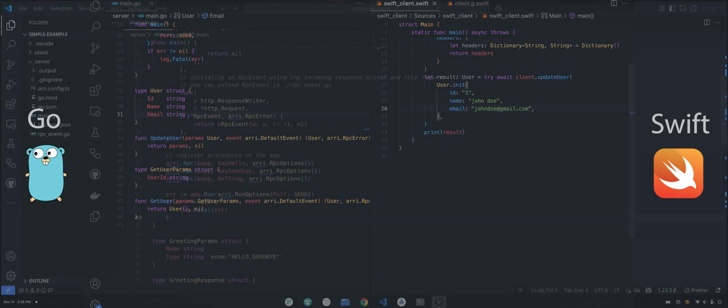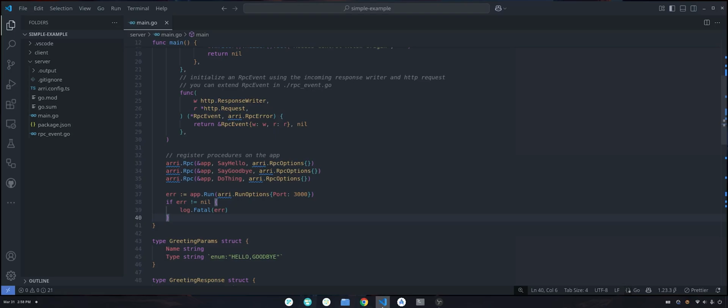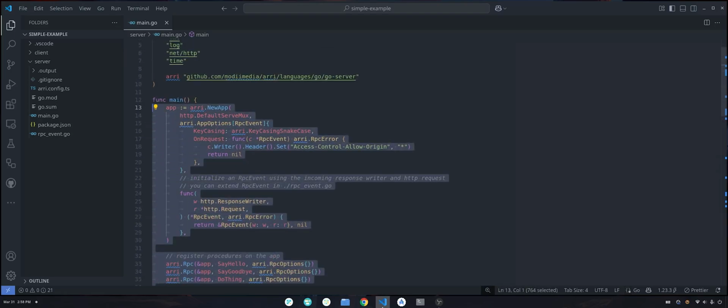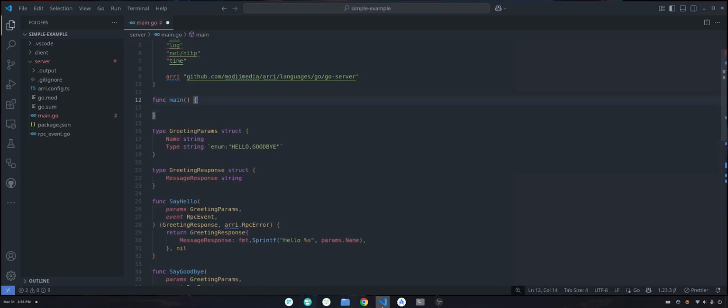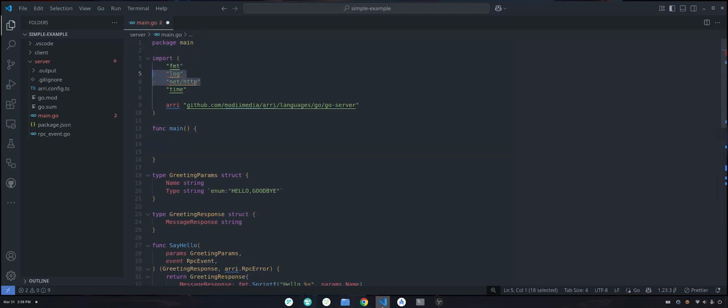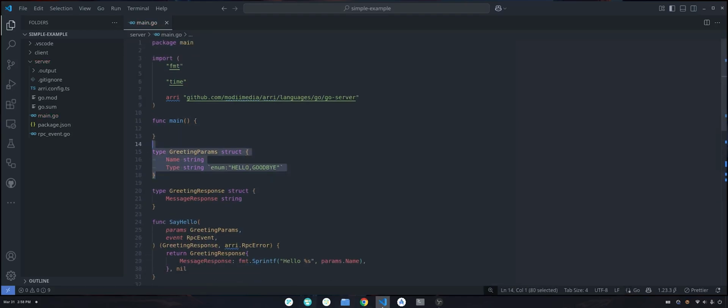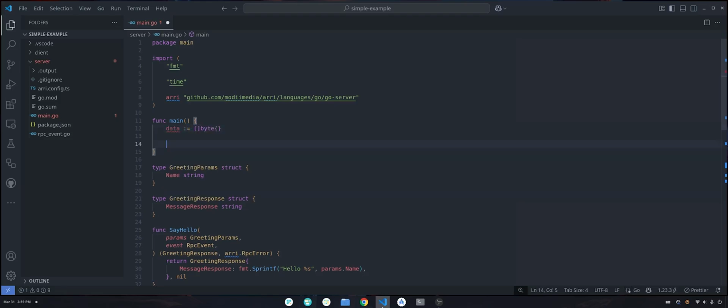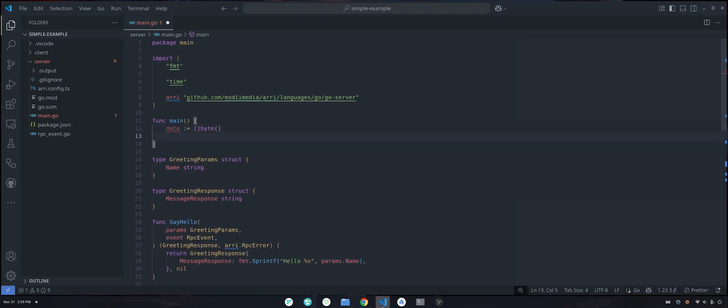But this is Arri. The other cool thing, though, is that even if you don't want to use any of these RPC features that come with Arri, you can still use the validations and serialization standalone. So these same structs that are validating to make sure that JSON matches that same shape, you can use that standalone. Let's say we have some data here, and I'm just going to initialize an empty version of our greeting